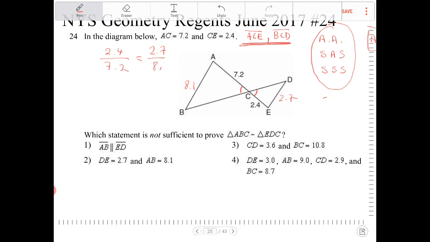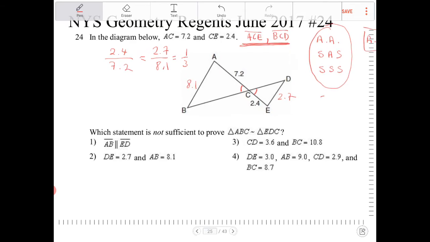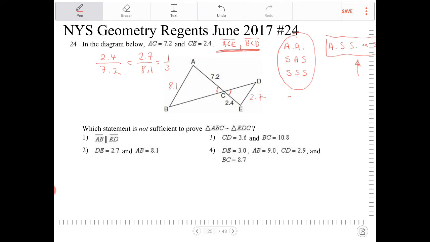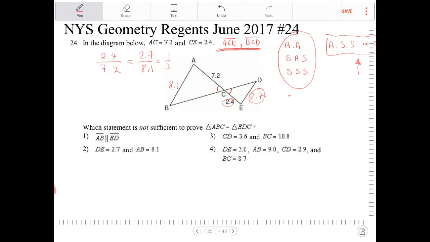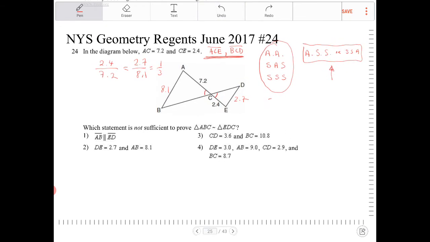As a matter of fact, it does. This is all equal to 1/3. If you multiply 2.4 by 3, you end up with 7.2. If you multiply 2.7 by 3, you end up with 8.1. However, this is not good, because this gives us an angle-side-side to angle-side-side relationship. This is not sufficient to prove that the two triangles are similar. So the best answer here is option 2.